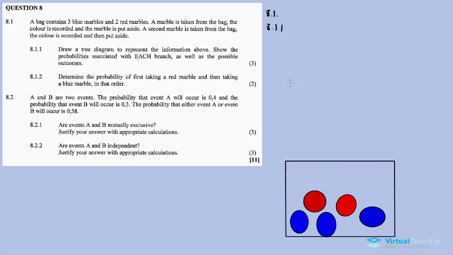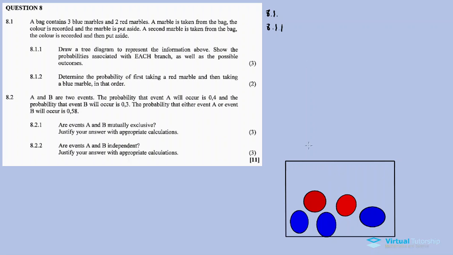Alright, again, I have 2 events. First one, I pick a marble at random from the bag, then I put it aside. The second event, I take out another marble, I put it aside. So it means in each and every case when I take a marble, I don't put it back inside the bag, but instead I take it out and put it aside. So it means our tree diagram will be like this. Or let me say my events are dependent. It depends again on the previous event.